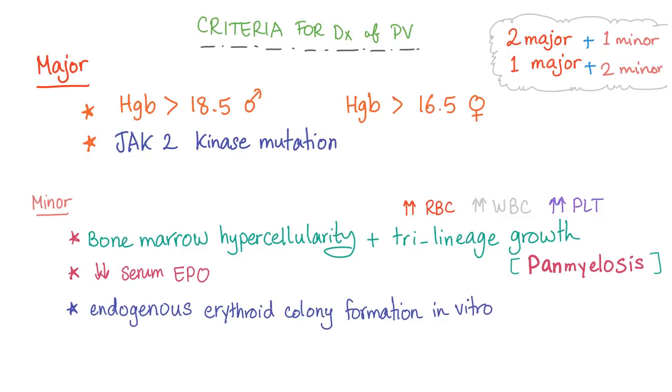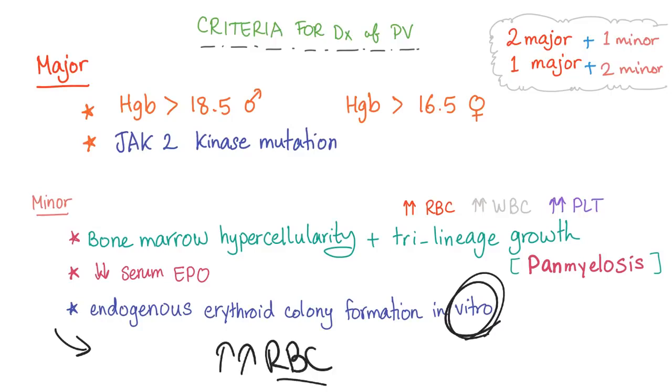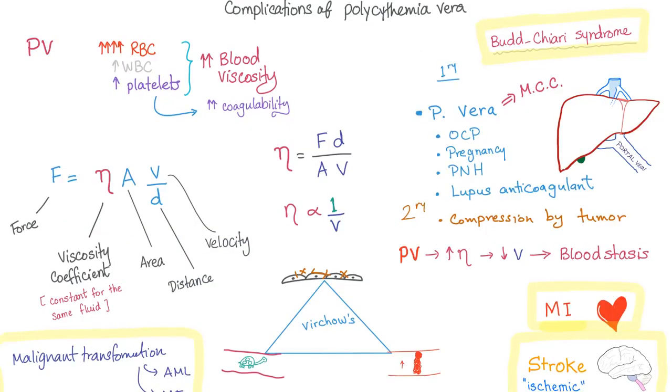Decreased serum EPO as a negative feedback, endogenous erythroid colony formation in vitro. So if you take this genetic problem and try to do it in the lab, it's going to yield increased red blood cell count in vitro. That's what it means. So to diagnose polycythemia vera, you need either 2 major criteria plus 1 minor criterion, or 1 major plus 2 minor.